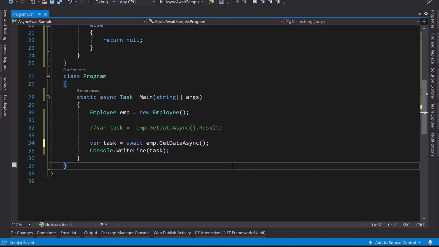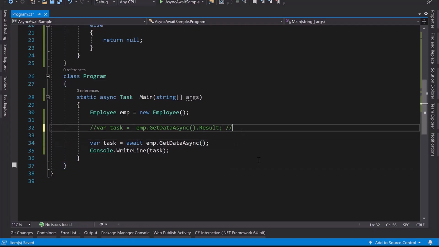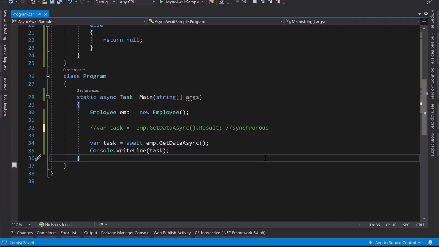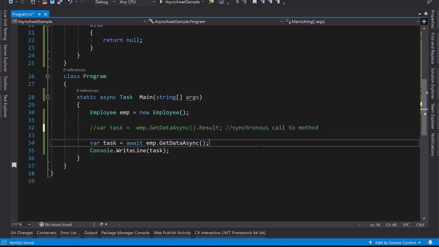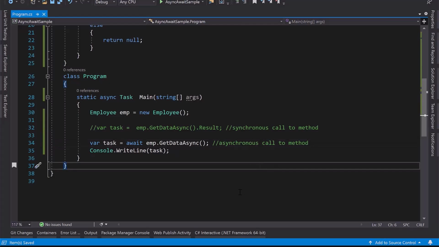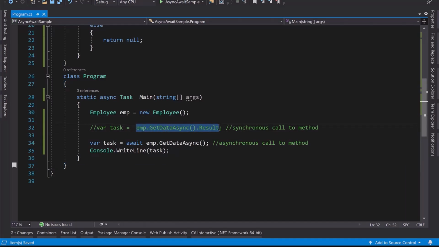Now it is asynchronous. So this would be a synchronous call for this method. Now this is an asynchronous call. One more thing you should remember: this is a synchronous call only for this method.